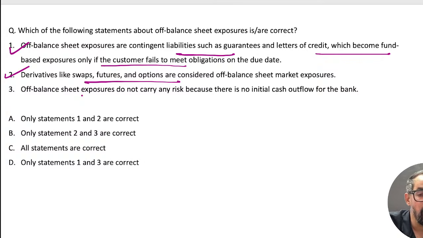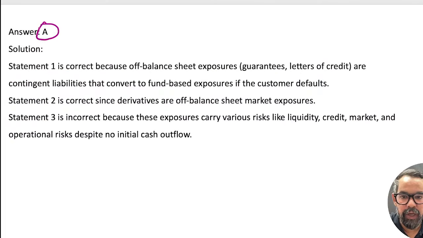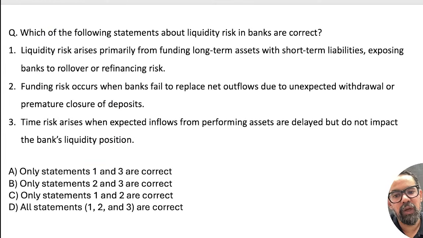Even if the derivatives are part of the trading book, in general it is no. If it is specifically mentioned, if there is a comparison specifically mentioned around that, then only go for this one. Off balance sheet exposures do not carry any risk? They do. So 1 and 2 means option A will be the right answer for this one, since they can be converted into fund based facility.